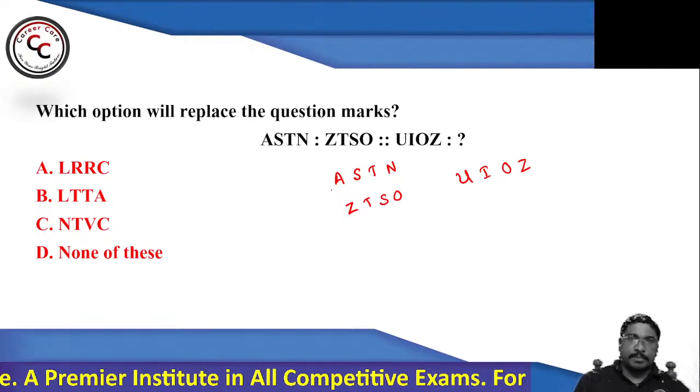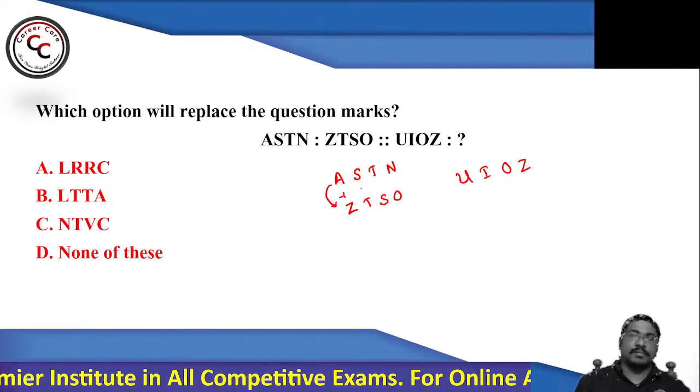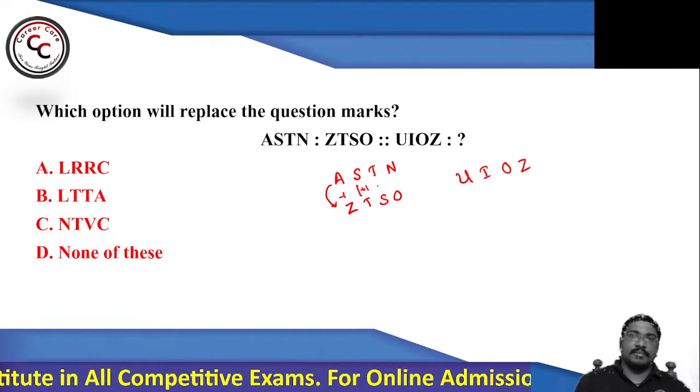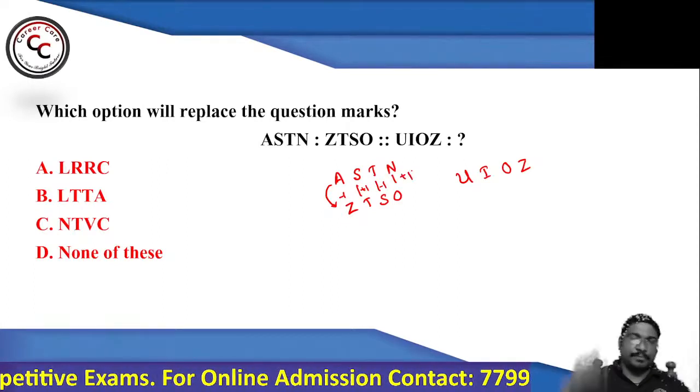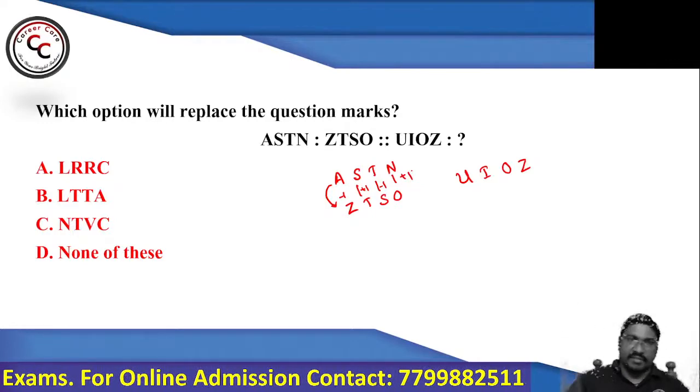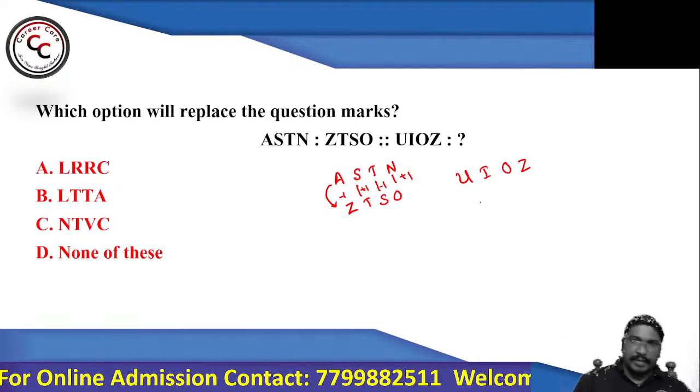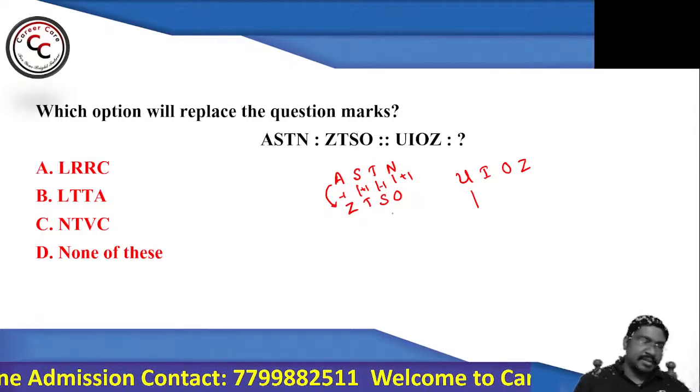Right? See, A's previous letter is Z, so that is -1. S's next letter is T. T's previous letter is S, and N's next letter is O. So -1, +1, -1, +1 alternately. So here, initially it is -1.